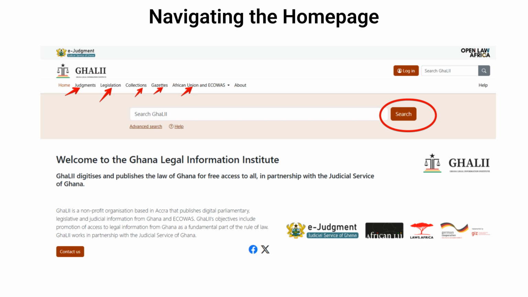When you open GhaLII, you will see a homepage with several key sections in the top navigation menu. Legislation, which includes Acts of Parliament and subsidiary legislation. Case law from Ghanaian courts. Gazettes for official government notices. African Union and ECOWAS for regional legal materials. You can also use the search bar at the top of the page to conduct keyword searches across all content types at once. Now let's explore each category.